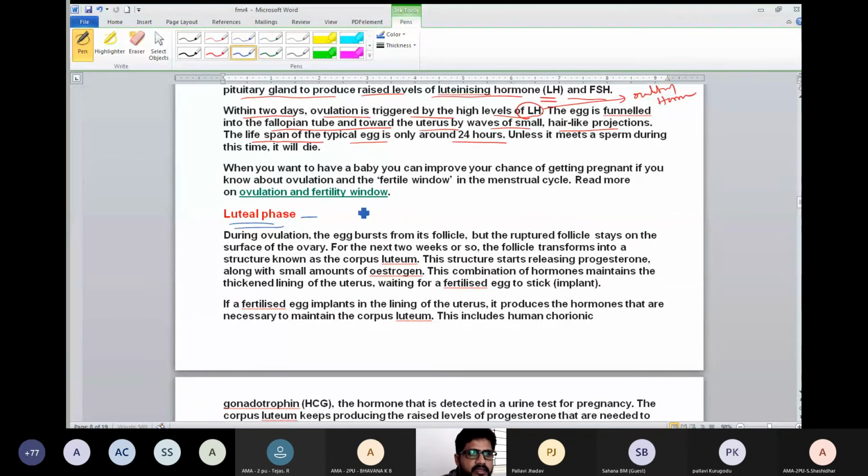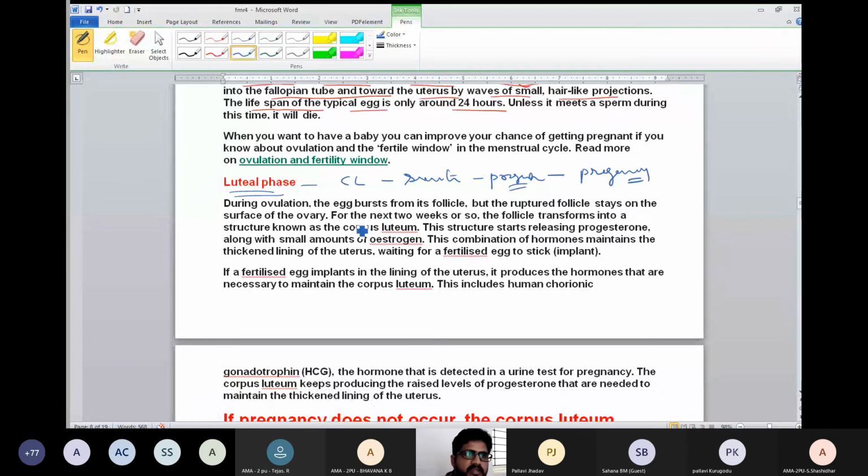In the luteal phase, corpus luteum secretes progesterone mainly, which supports pregnancy. If fertilization has occurred, pregnancy. Sperm enters, pregnancy. If sperm has not entered, what happens? The progesterone levels will fall, and the thickened endometrium sheds off. Now see what happens in the luteal phase.